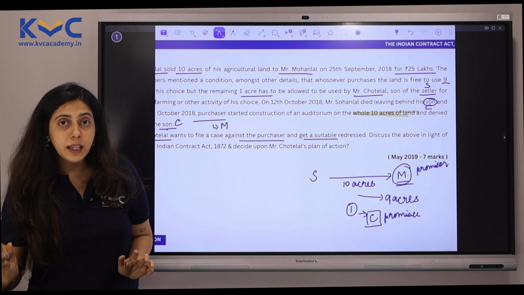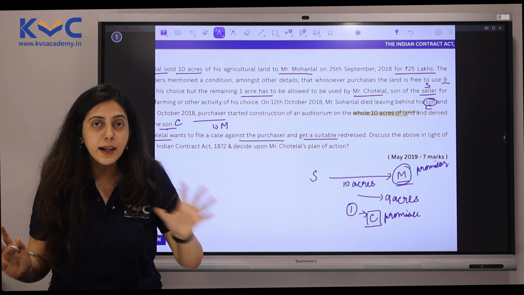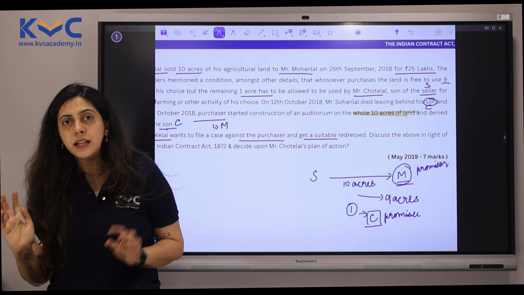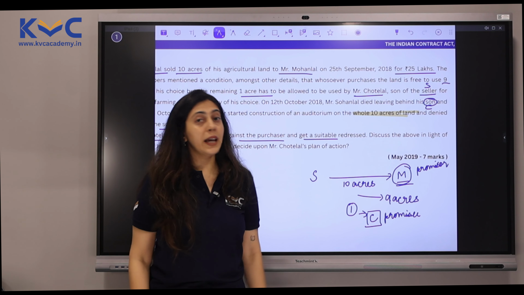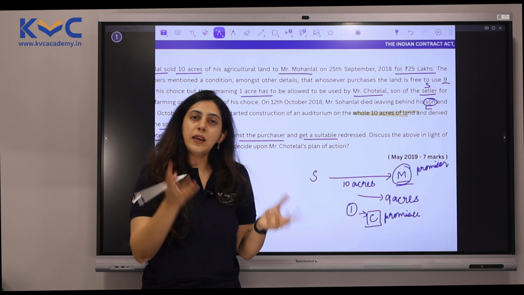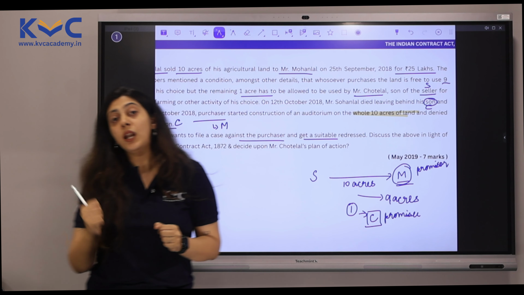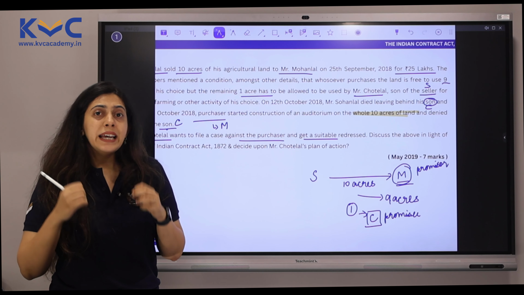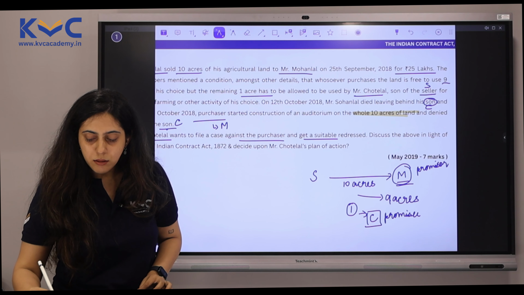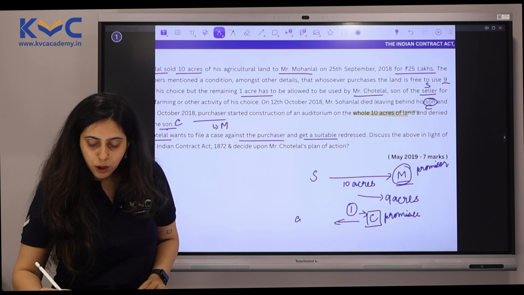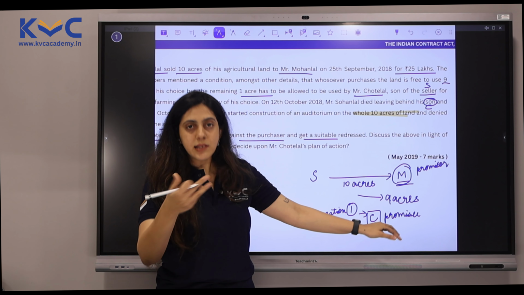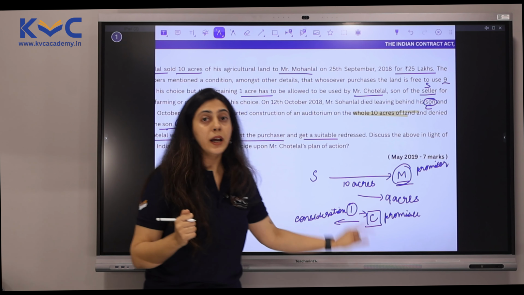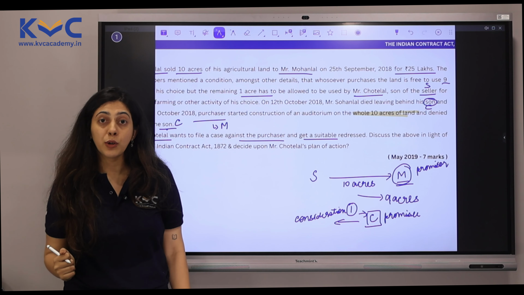Now when the time of action came, when Mohan Lal actually had to spare that 1 acre of land, he did not do that. He started the construction on the entire 10 acres and Chotelal wants to file a case on Mohan Lal stating that he wants his 1 acre of the land. Now Mohan Lal's point of view was, he is not getting anything from Chotelal. There is no something in return, no consideration from Chotelal. So why should he give 1 acre of that land to Chotelal? If he received any consideration, it was not from Chotelal, it was from Sohan Lal, the father of Chotelal.